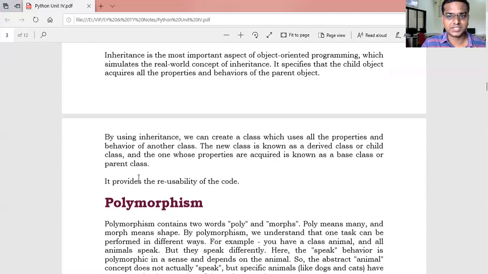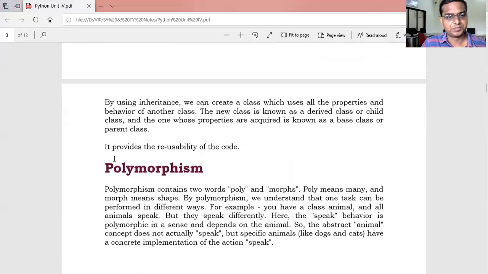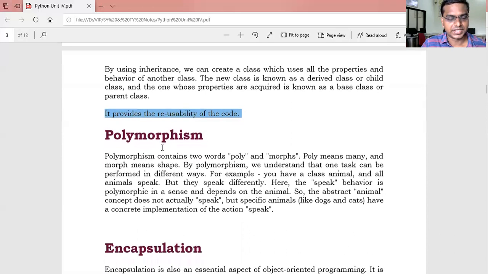The new class which is derived is known as the child class, and the class that defines it is known as the parent class. It provides the reusability of code or data. It can provide the facility of reusability of code or the data.